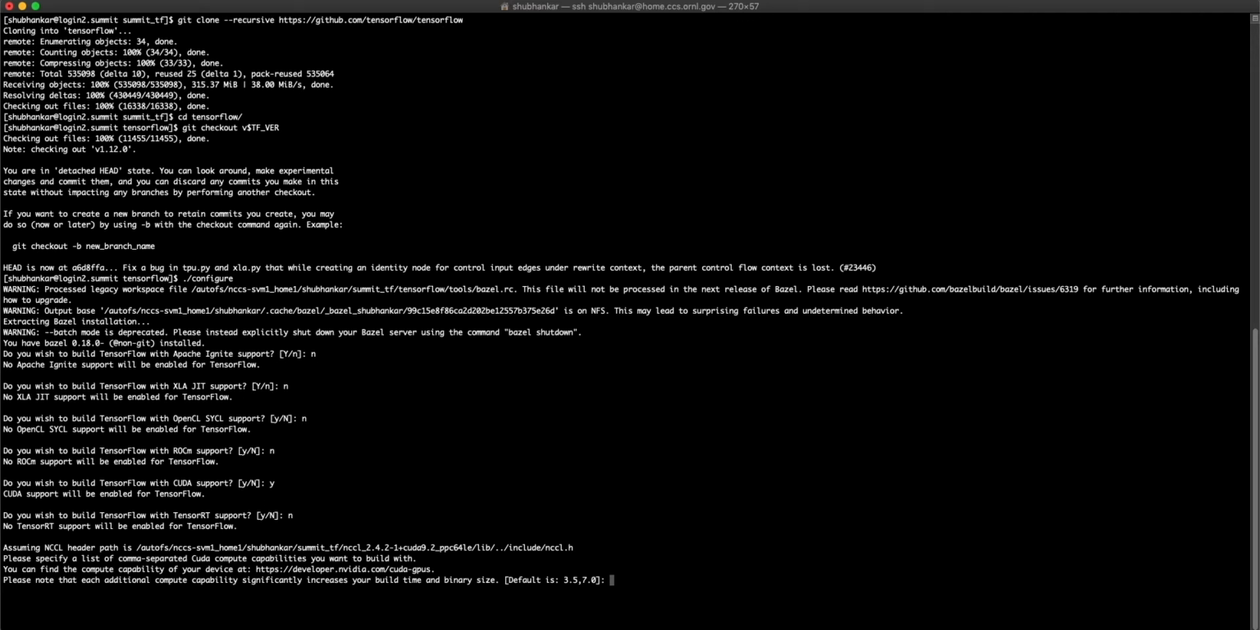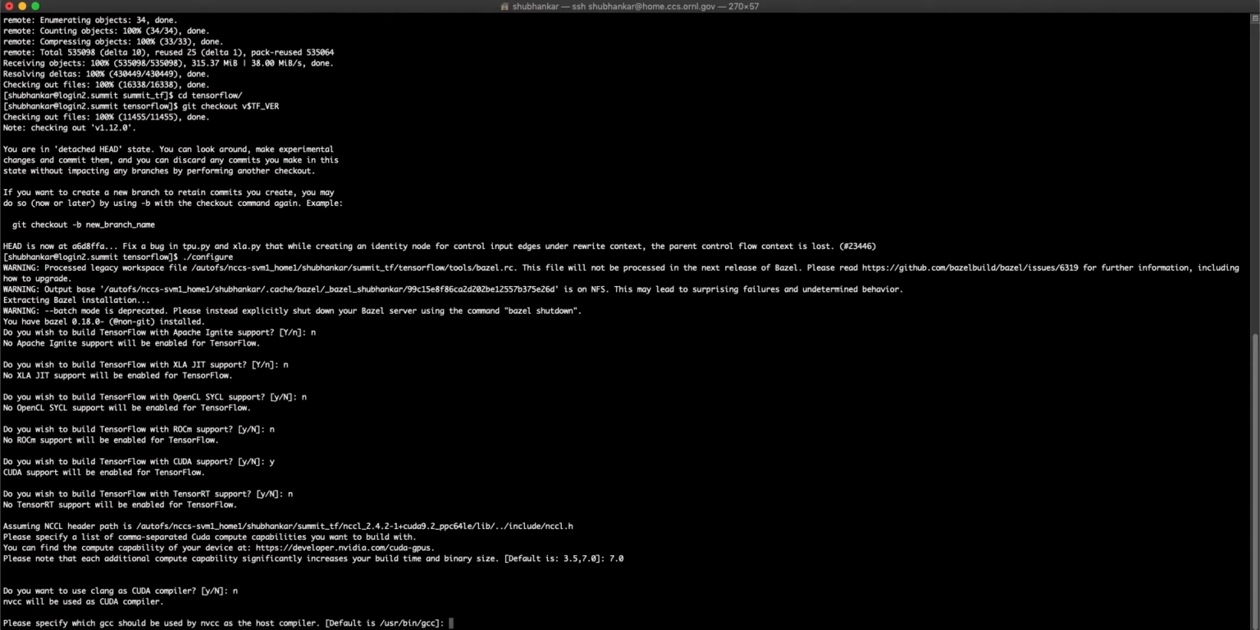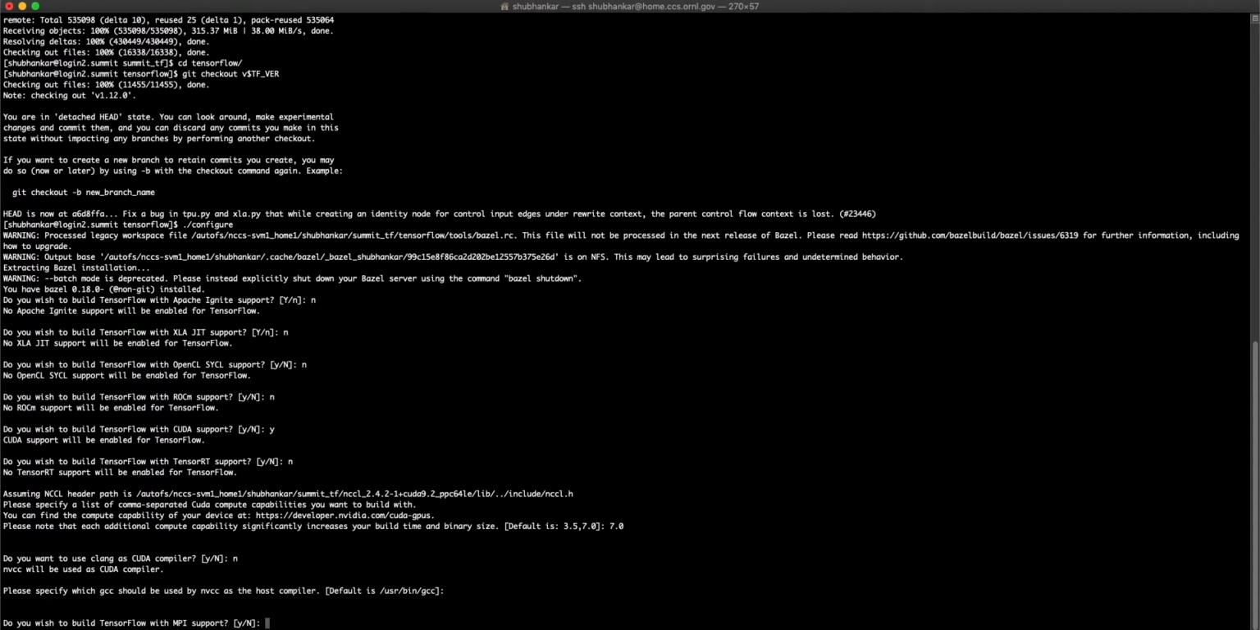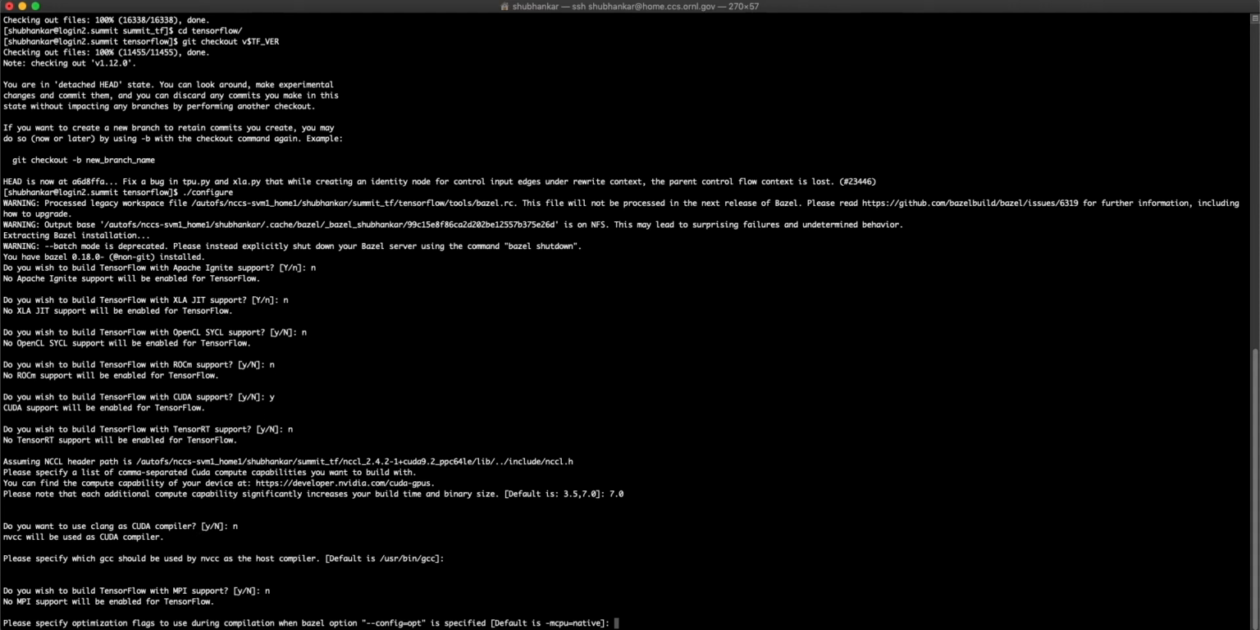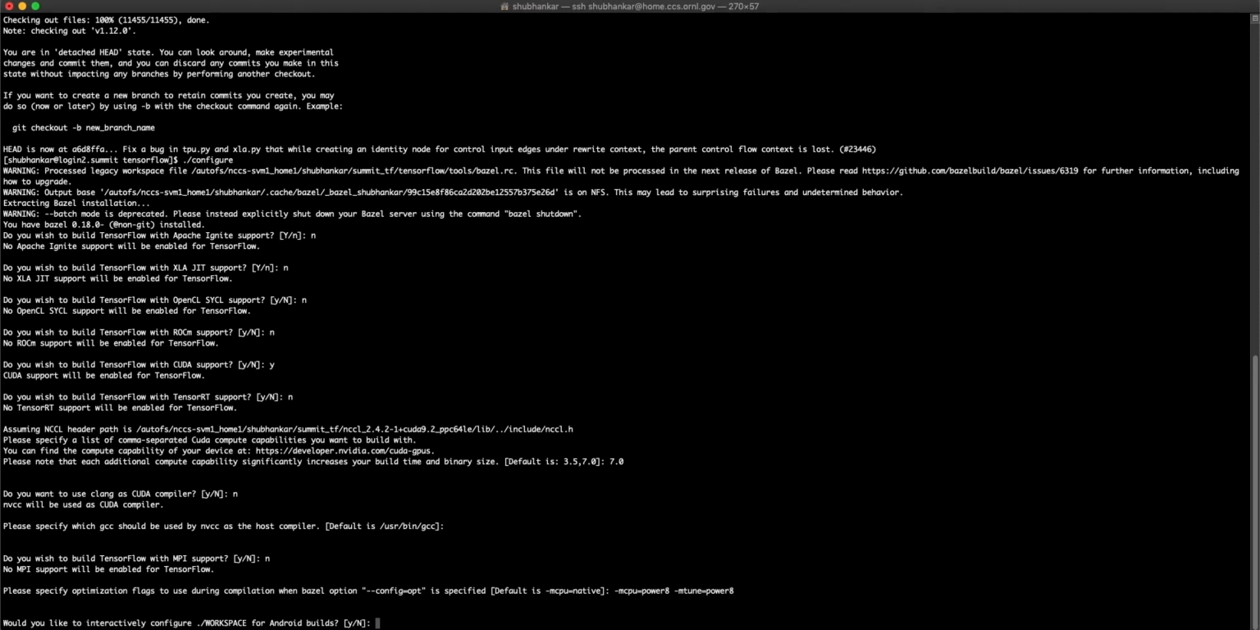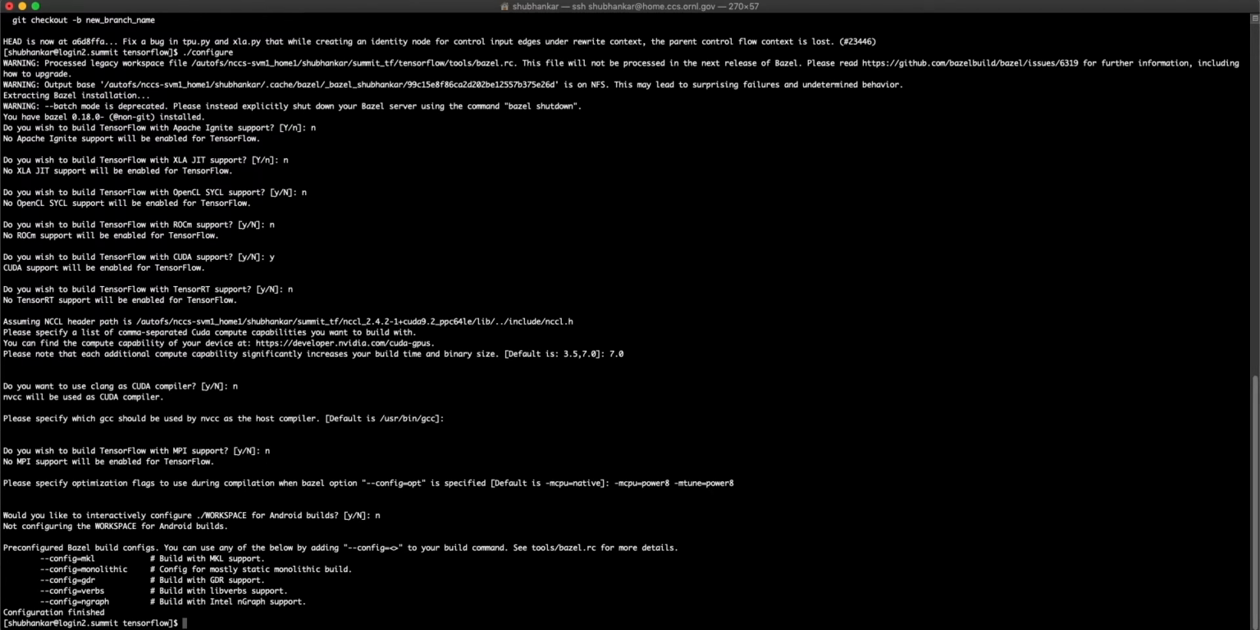Next, we will set CUDA compute capabilities to 7.0. After that, we won't be using Clang as CUDA compiler, so we will set this to N. Now we will be using the default GCC compiler, so we will just press enter here. Now we won't be using MPI support as well, so we will set N here as well. Now we will set Bazel optimization flags mcpu to power8 and mtune to power8 as well. And finally, since we won't be dealing with Android builds, we will set this to N as well.